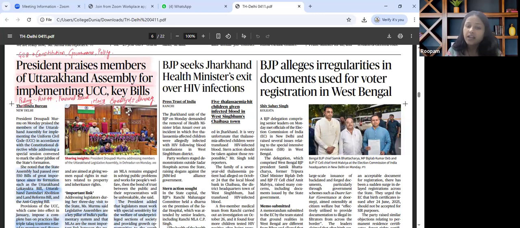For mains perspective, we need to know about equality versus diversity debates that has always been there when it comes to implementing UCC. Afterwards, federal implications of state level UCCs. Then gender justice and secularism as a guiding principle. So in this manner, this particular article is to be holistically read and revised.